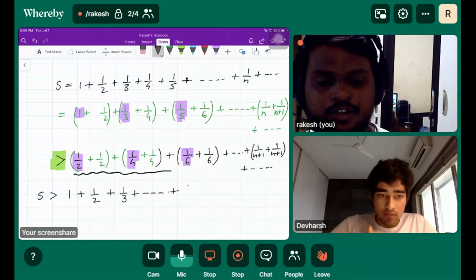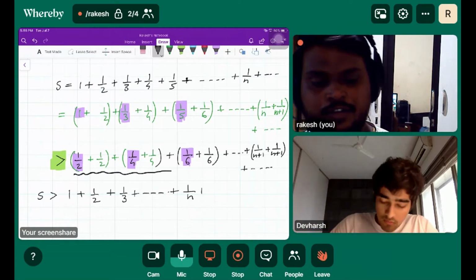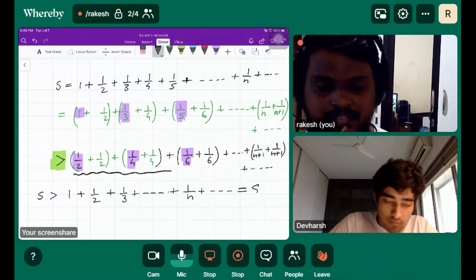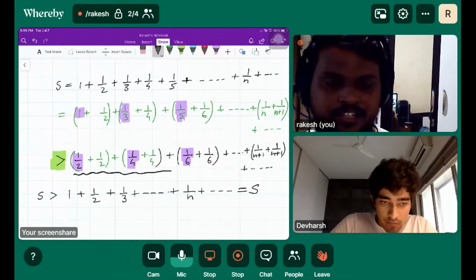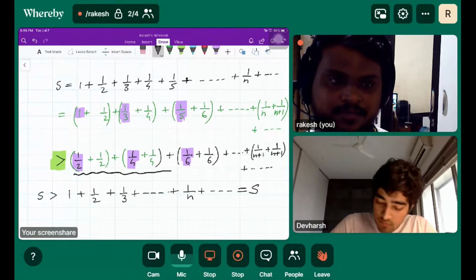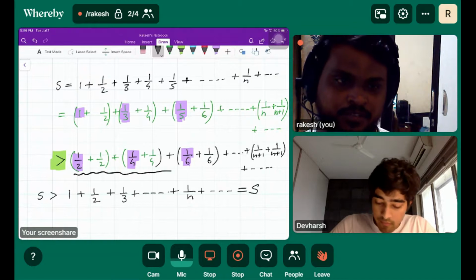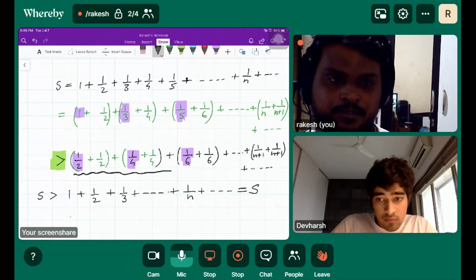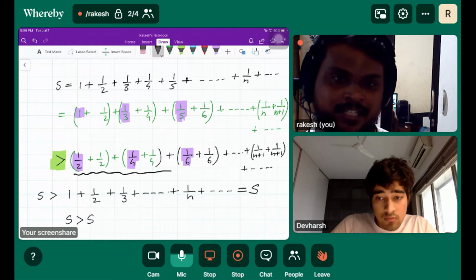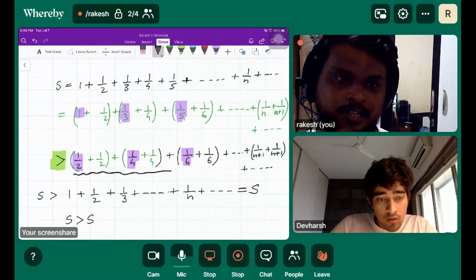You can say half, or you can say we already considered that sum as s, a finite value. That was the biggest mistake we made in today's class, because of that we got s greater than s. How is it possible?